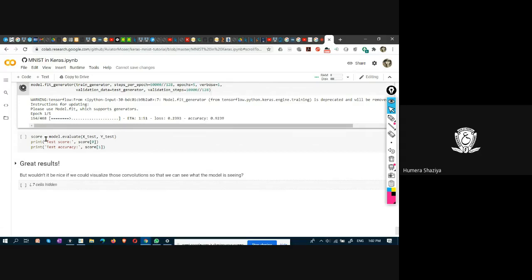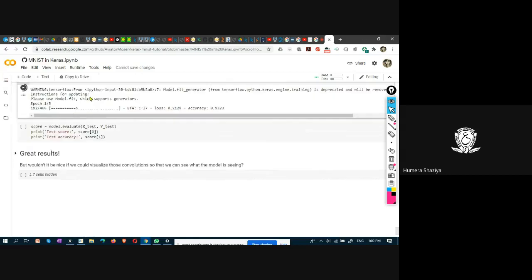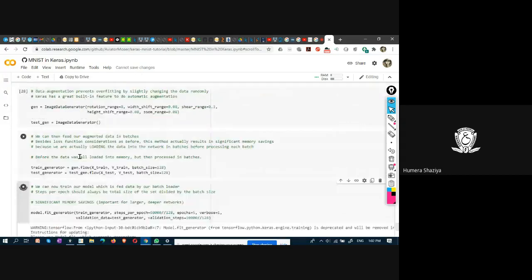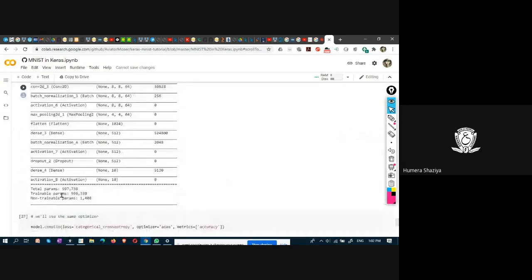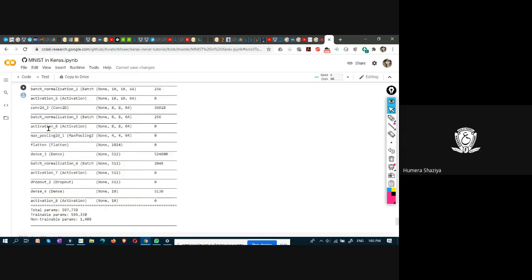It's taking more time. Why is it taking more time? Convolutional neural network has so many filters, and you see the number of parameters generated in this convolutional neural network are 5 lakh 97,000. Trainable parameters are 5 lakh 96,000. Non-trainable parameters are 1,400.